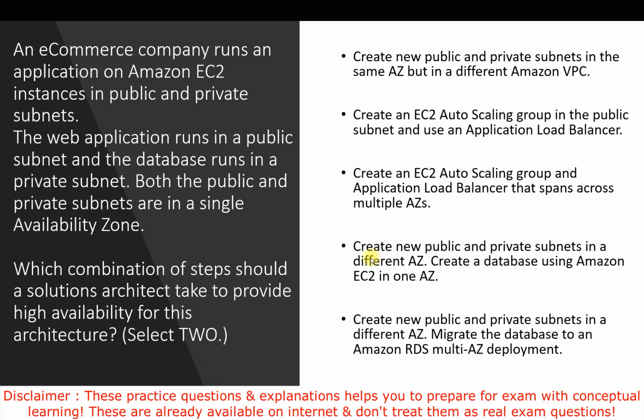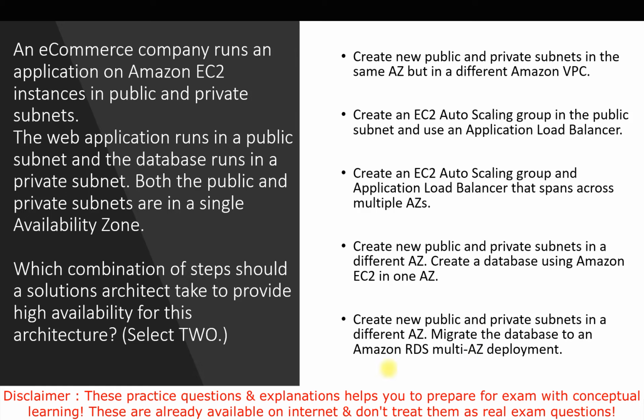If I talk about the fourth option, create new public and private subnets in a different availability zone and create a database using Amazon EC2 in one availability zone. Here we are creating the public and private subnets in a different zone, but the problem is with the database we are creating on the EC2 instance in one availability zone. That can create a problem. The fifth option says create new public and private subnets in a different availability zone and migrate the database to an Amazon RDS Multi-AZ deployment. Now we'll see the options one by one.